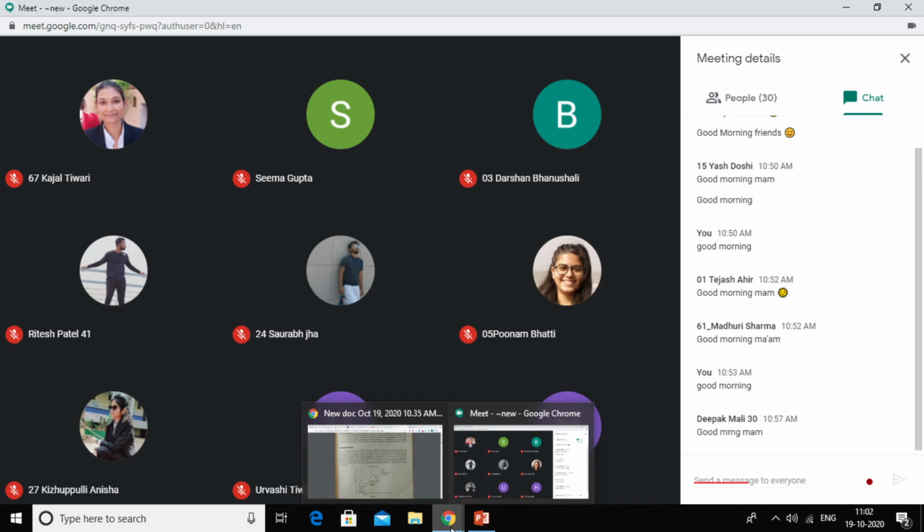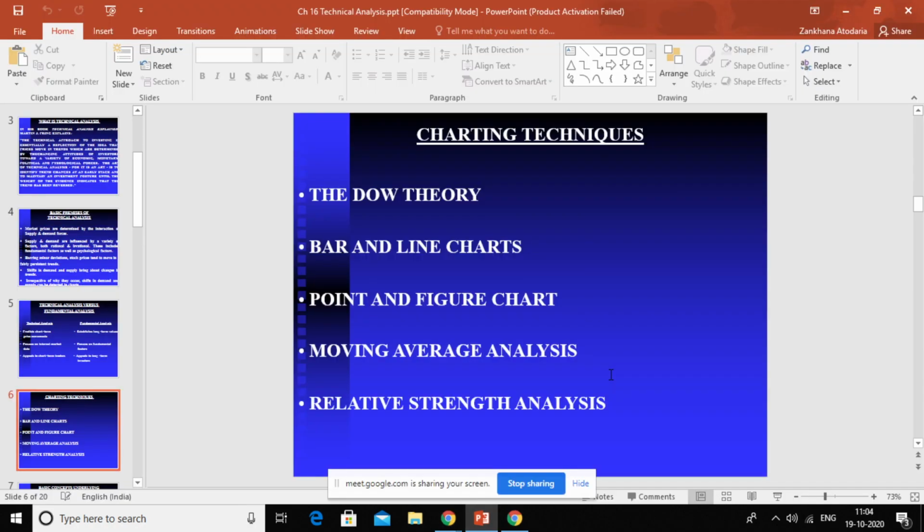You can take daily prices or monthly prices, but for technical analysis you should take daily stock closing prices. Okay, so first you need to collect that information. You can save it in an Excel sheet, and each and every type of graph you can frame in Excel. Bar and line chart or point and figure chart, even the calculation of moving averages you can do in Excel.